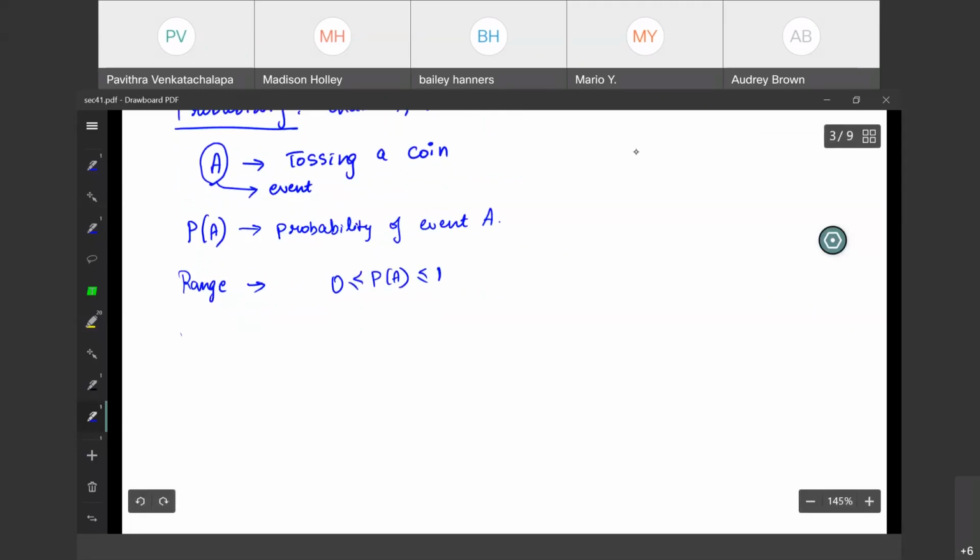The answer is, now how do you find the probability? Probability can be found using this formula, which is number of outcomes divided by total number of outcomes.